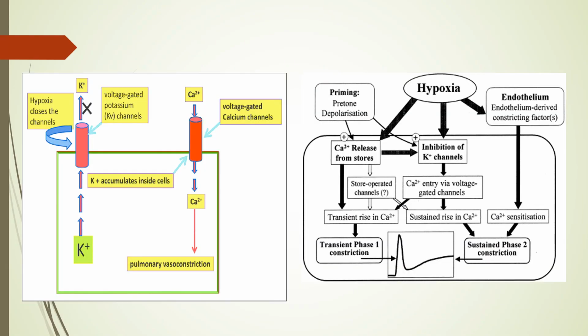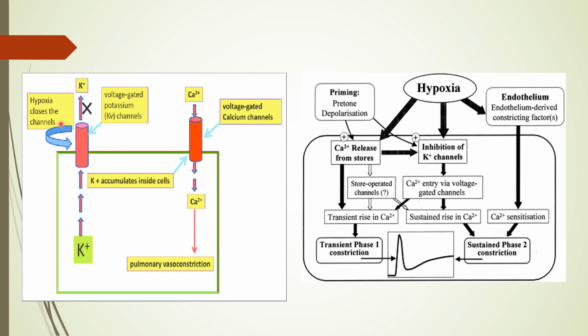The smooth muscle of the pulmonary arteries contains oxygen sensitive potassium channels, which are similar to those in the glomus cells of the carotid body. We have one previous video explaining why carotid bodies are insensitive to anemic hypoxia. There we have also given in a flowchart how the oxygen sensitive potassium channels of the carotid bodies behave in hypoxia. Similar channels are present in the smooth muscles of pulmonary arteries. So what do they do when they are exposed to a lack of oxygen?